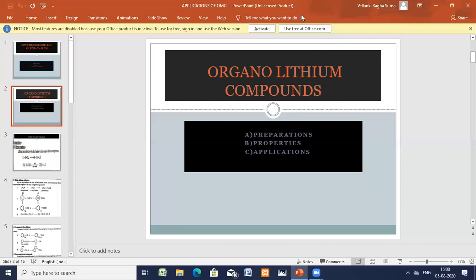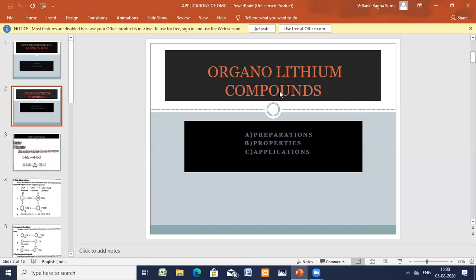You know the R group is alkyl, and aryl is the phenyl group. These are directly bonded to the lithium metal atom. Such compounds are called organolithium compounds.